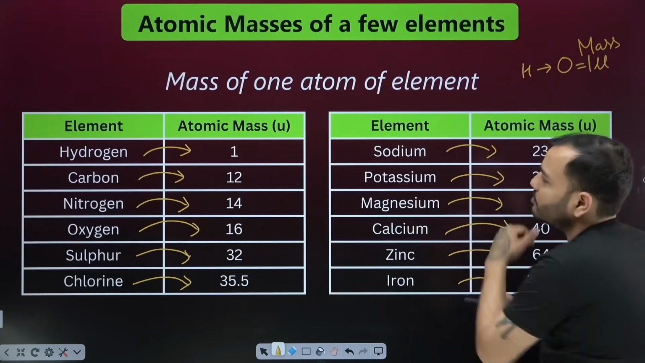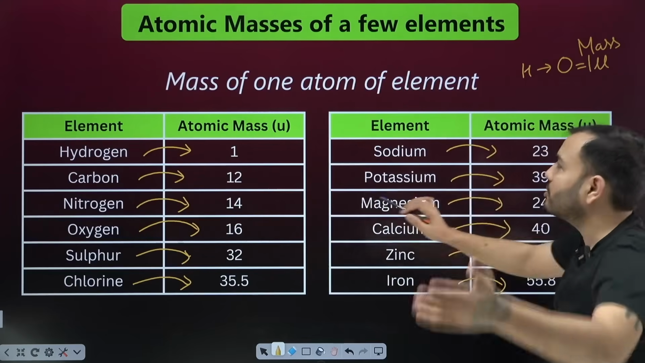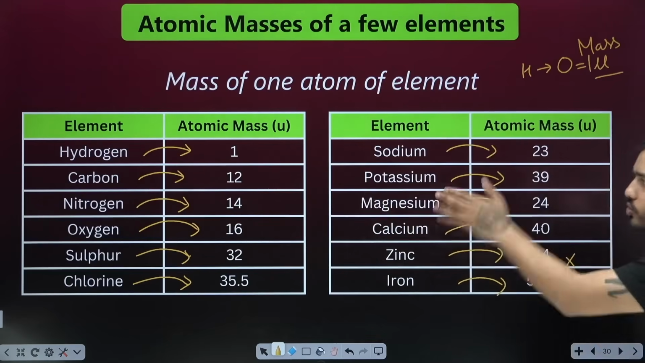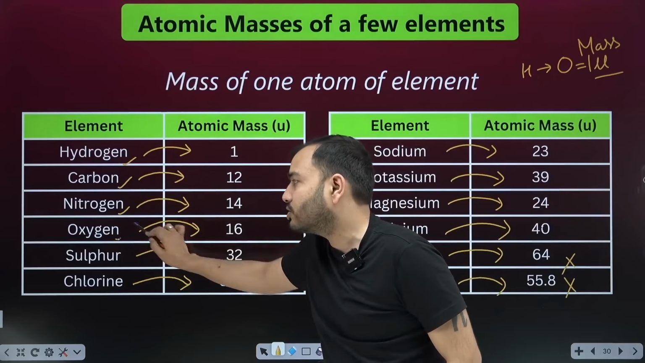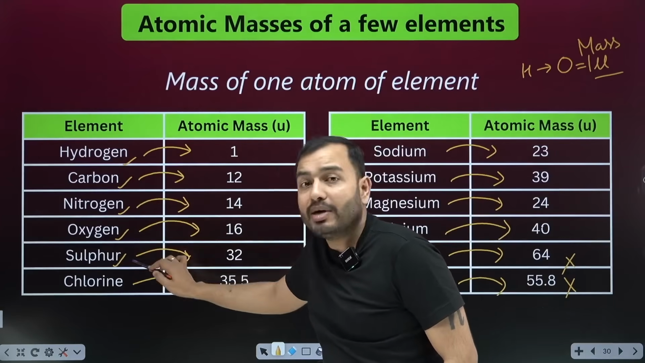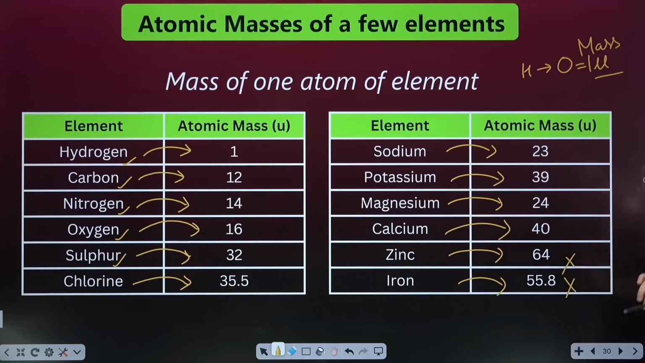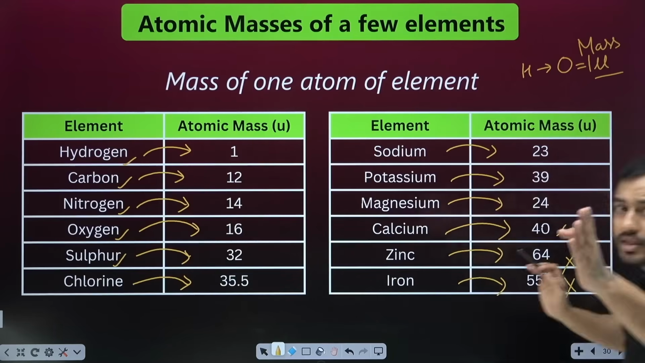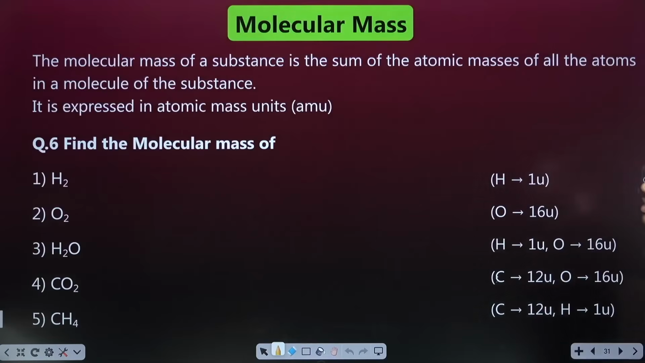Now it won't look good if I tell the mass like this. 12 U would mean 12 into 1.67 into 10 to the power minus 24, which is too long. So we use the unit U. You must remember these: hydrogen 1, carbon 12, nitrogen 14, oxygen 16, sulfur 32, chlorine 35.5, sodium 23, potassium 39, magnesium 24, calcium 40. This is much, but you have to remember it, or otherwise it is given in the exam. Come on, let's do the questions.